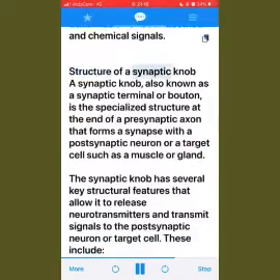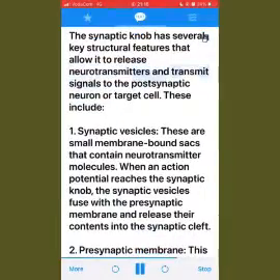Structure of a synaptic knob. A synaptic knob, also known as a synaptic terminal or bouton, is the specialized structure at the end of a presynaptic axon that forms a synapse with a postsynaptic neuron or a target cell such as a muscle or gland. The synaptic knob has several key structural features that allow it to release neurotransmitters and transmit signals to the postsynaptic neuron or target cell. These include 1.